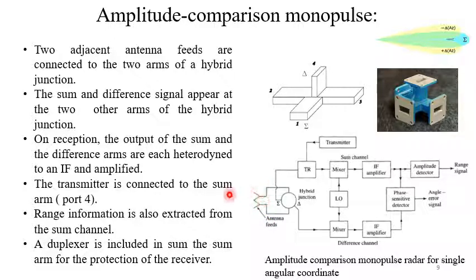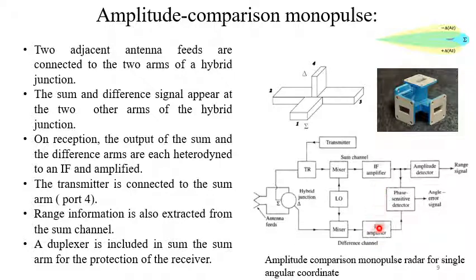So it is transmitted. Once it receives in two collinear arms, the power will appear at two collinear arms. So in sum channel, port 1, it will be added, and difference channel, port 4, the difference of these two signals will appear. Both these signals are heterodyne with the help of a local oscillator. So in the upper part we have a sum channel, and lower part we have the difference channel.